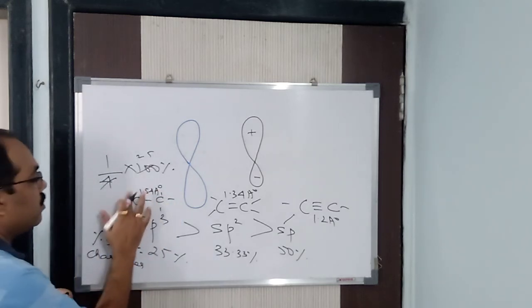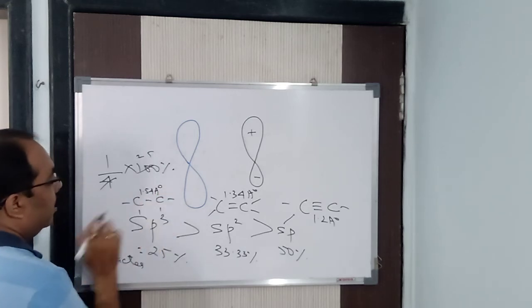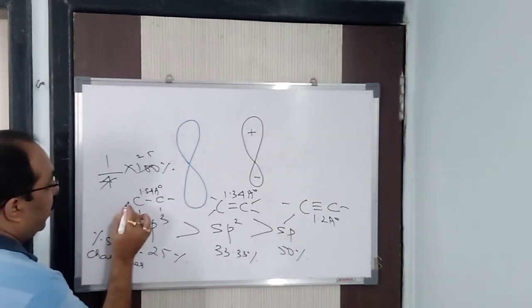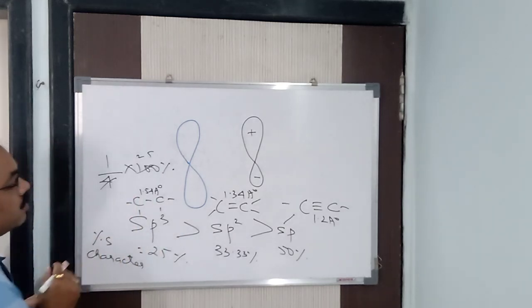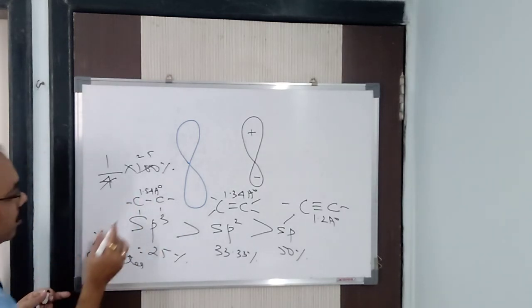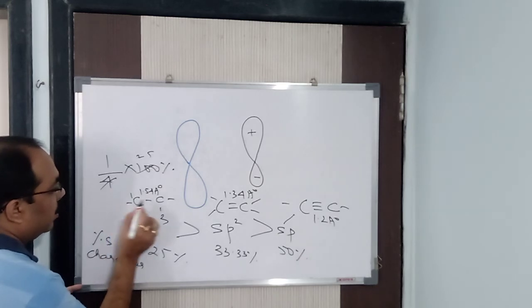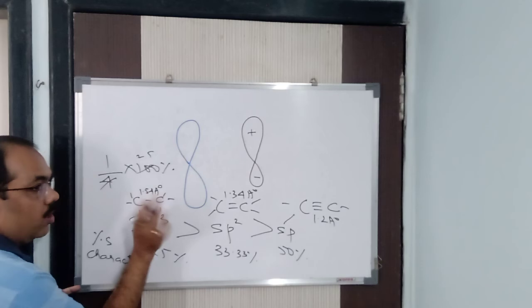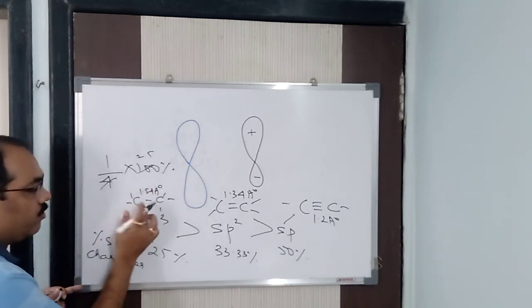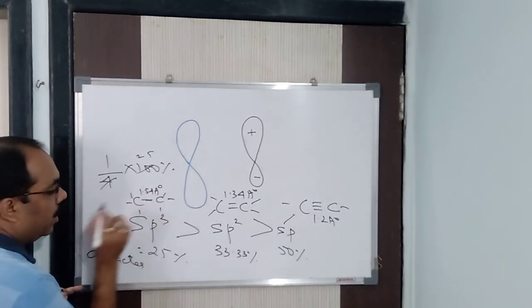Don't get confused here. It is 1.54 angstrom. Clear? Here one bond is not missing; I am not putting it here, I am putting it here. Understood? Otherwise you will get confused. You will write it as 11.54, but it's not 11.54, it is 1.54 angstrom. This is the bond length between carbon-carbon.